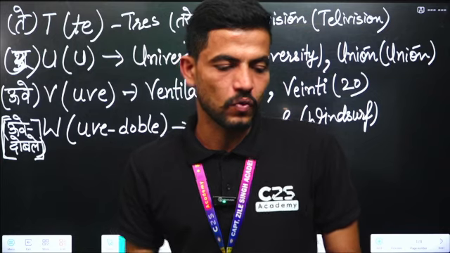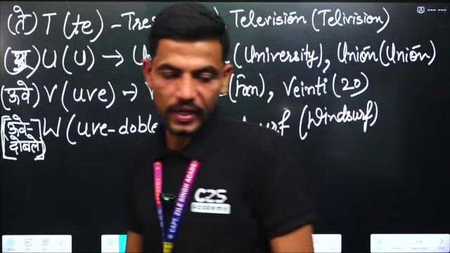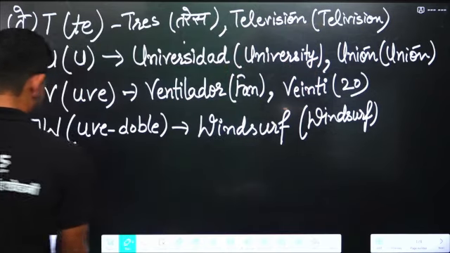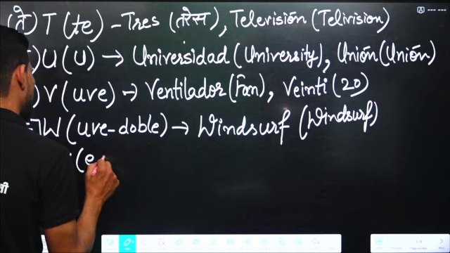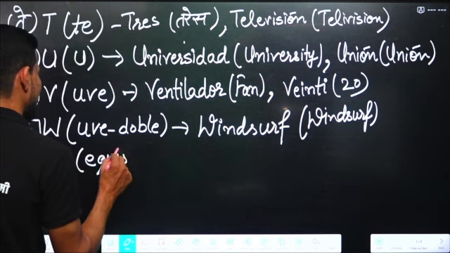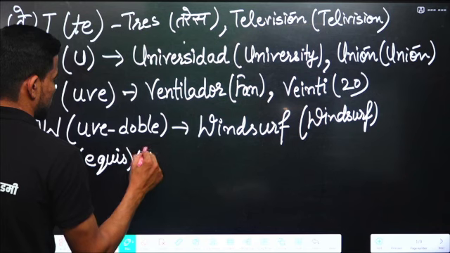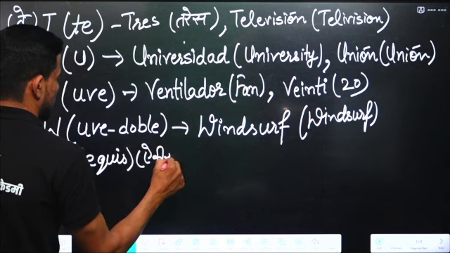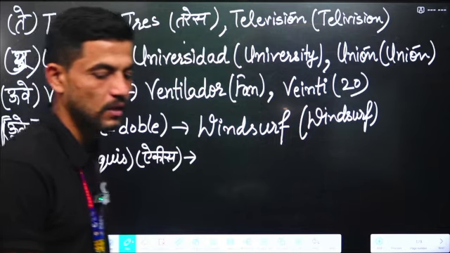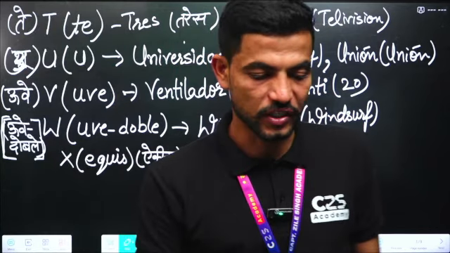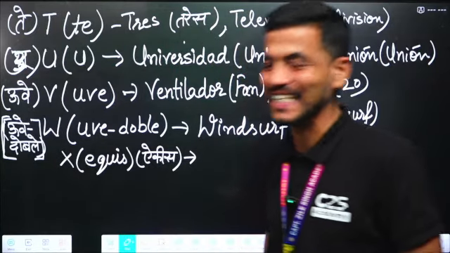Next alphabet we have X. X is pronounced as "equis", E-Q-U-I-S. The pronunciation of X is "equis".